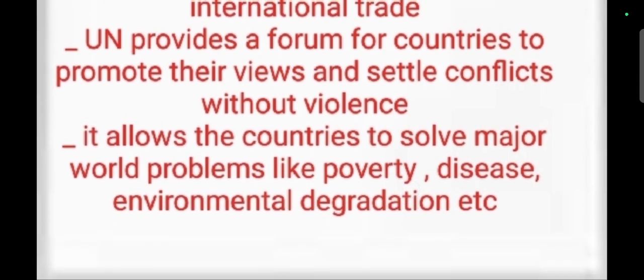It also allows countries to solve major world problems like poverty, diseases, and environmental degradation. The United Nations is providing these important solutions to each and every country in the world.